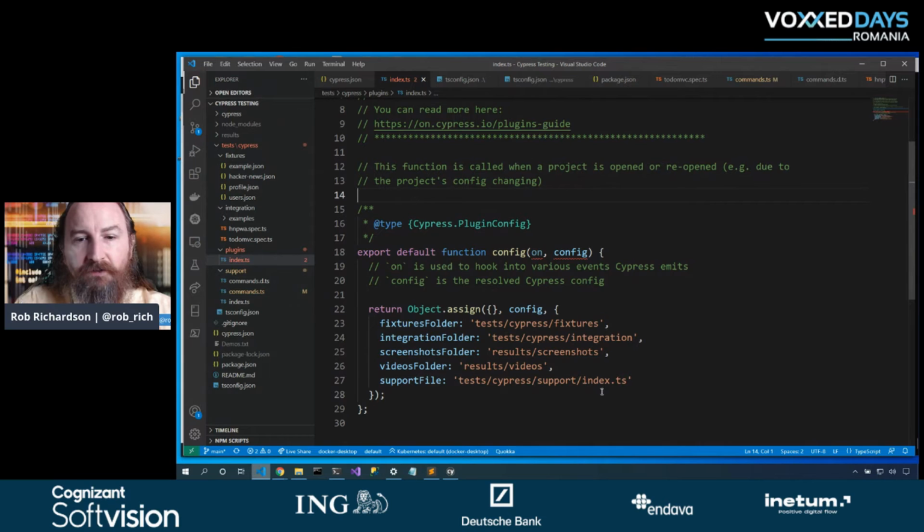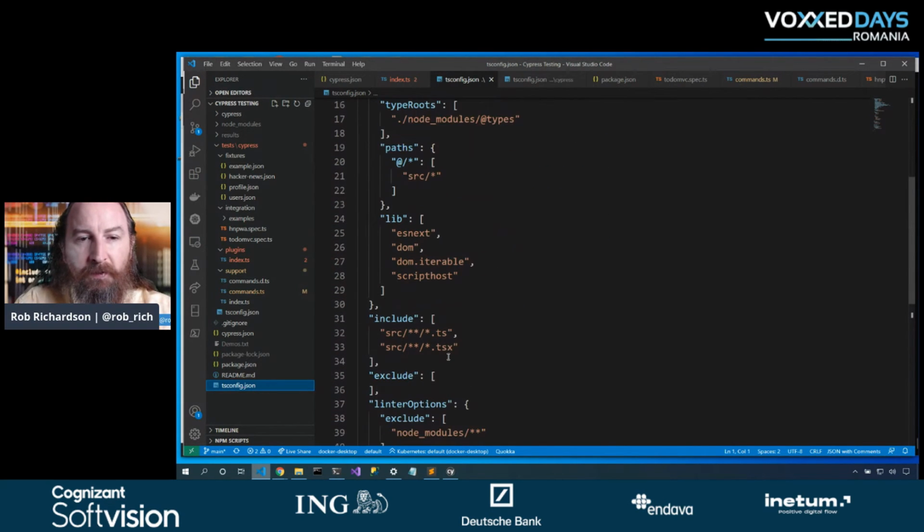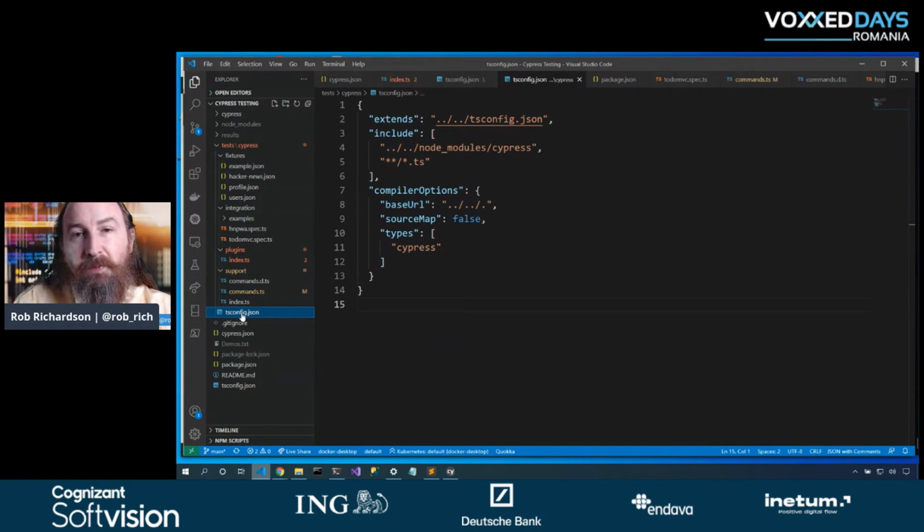So in this case, I chose to make it a TypeScript project. So at the base of my project, I'll have my standard TypeScript config file. Now this will apply to all of the details of my application. And notice how it doesn't have any details specific to Cypress. Inside my Cypress folder, I have a second tsconfig file, and this tsconfig file is specific to Cypress. Now, because I have two different websites, I have two different tsconfig files that allow me to harvest both of these results.